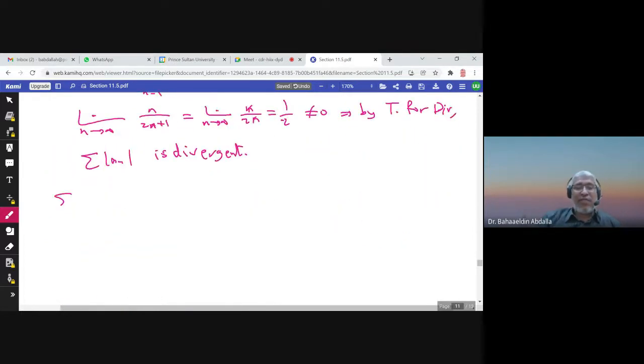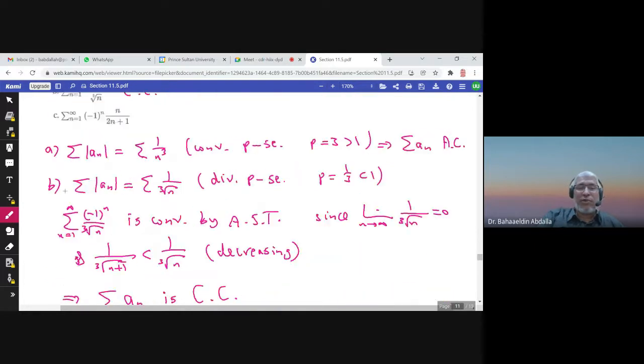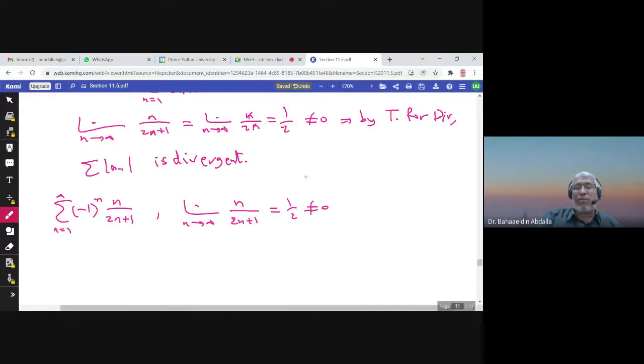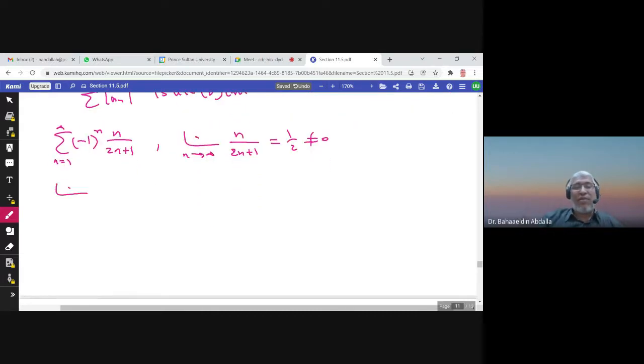Is the series itself convergent? All right. It's an alternating series. And we have seen that the limit of bn when n approaches infinity is a half, not equal to 0. So this means that the limit of an does not exist because it would be plus or minus a half.